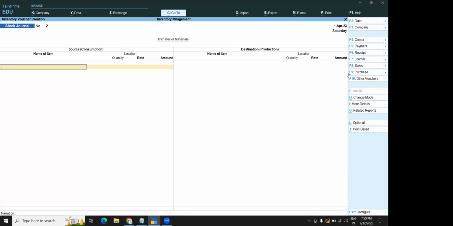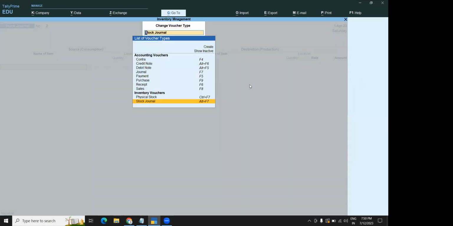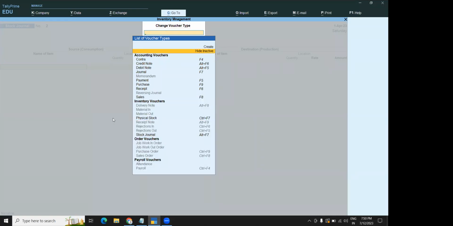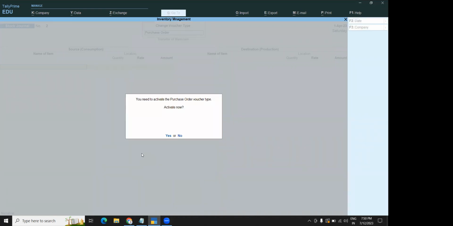So the next voucher I'm going to do is, click on other vouchers, show inactive, you take. So here the next procedure is purchase order. So click on purchase order. Activate your purchase order, make it yes, sir.